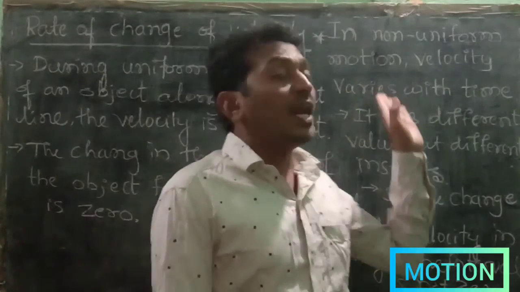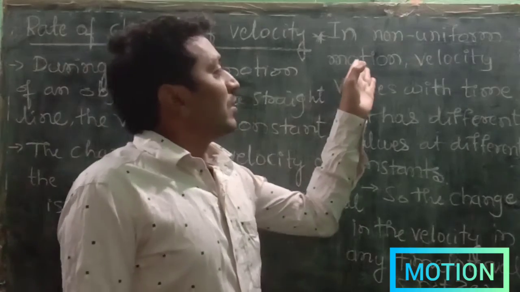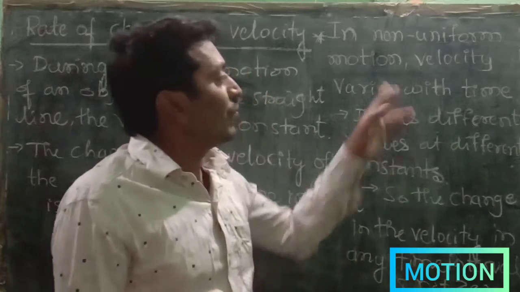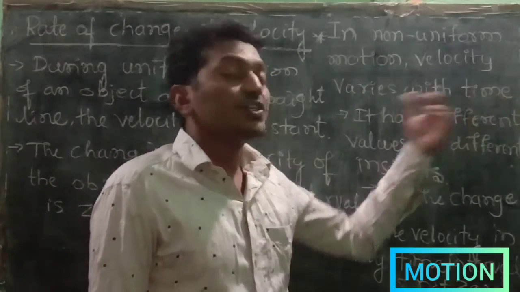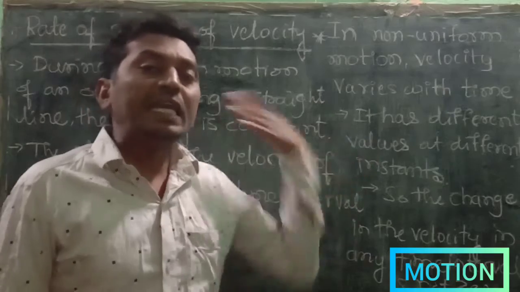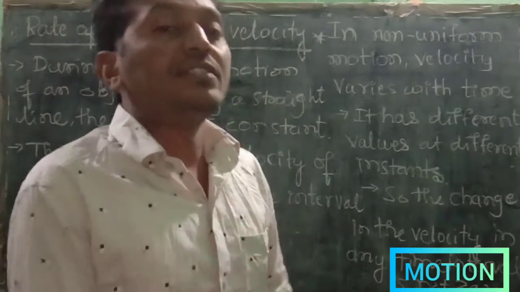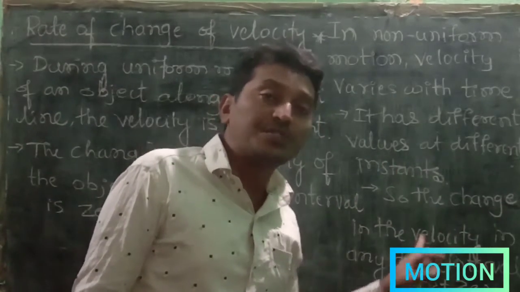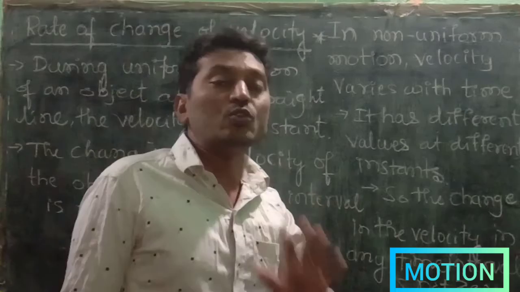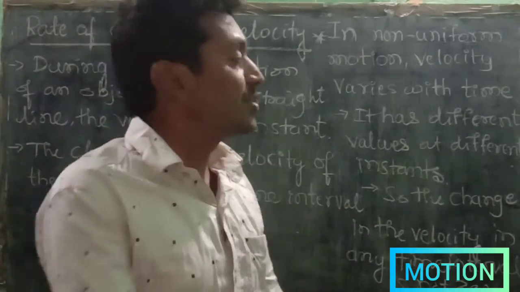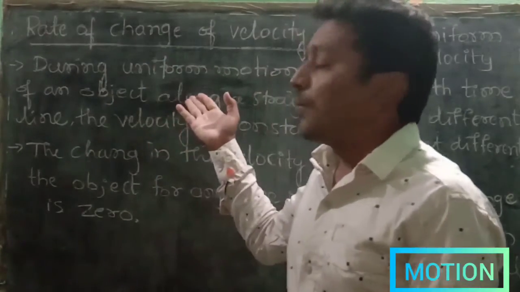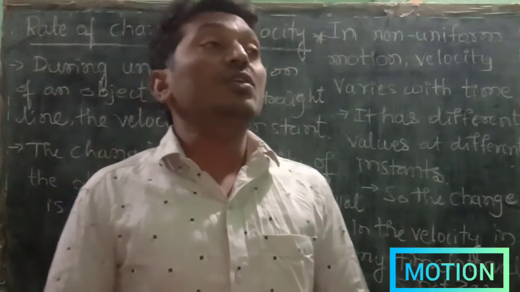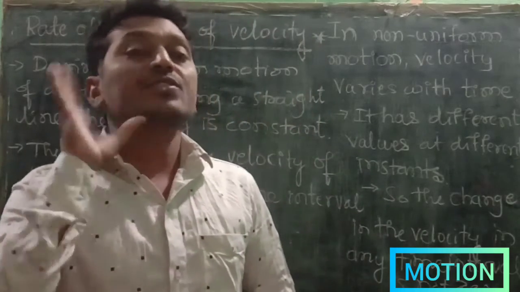But in non-uniform motion, the velocity changes with time. It has a different value at different instants. That is why the change in the velocity of an object is not equal to 0. This is mainly the confusion that we have to clarify with another quantity called acceleration.